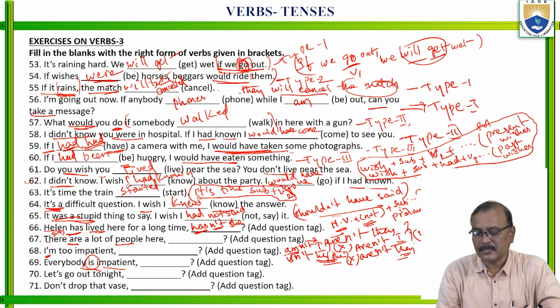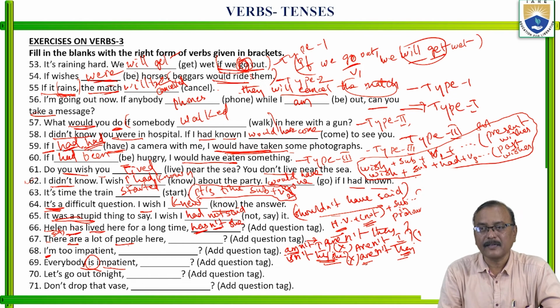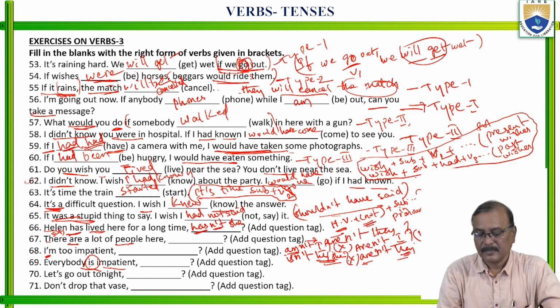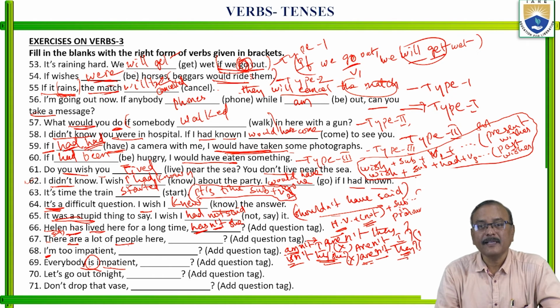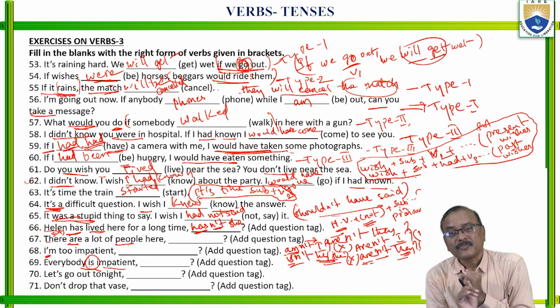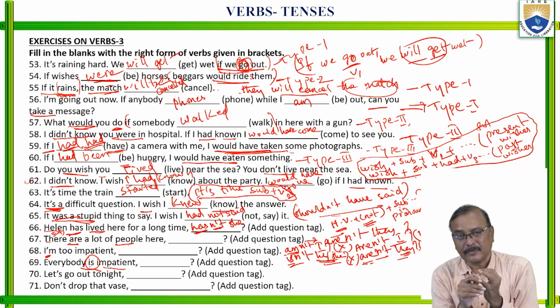So when we change it to plural, the verb should also be changed according to the agreement with the plural pronoun. Is it clear? So here is becomes are, followed by not. And they, this is the right one. Everybody is impatient, aren't they?